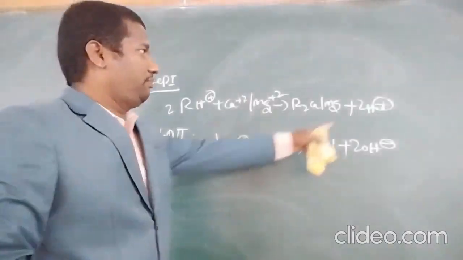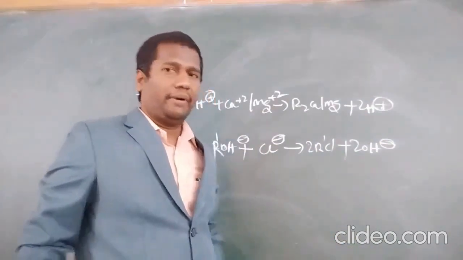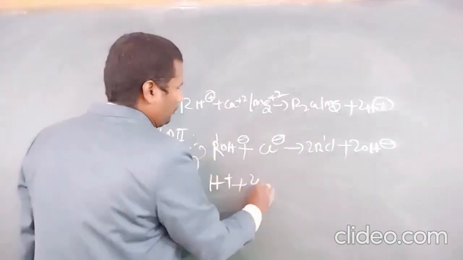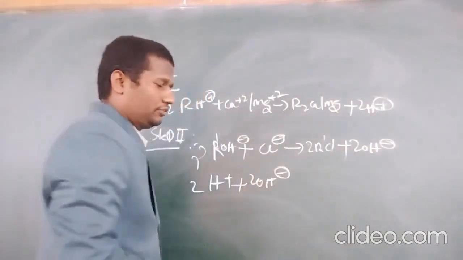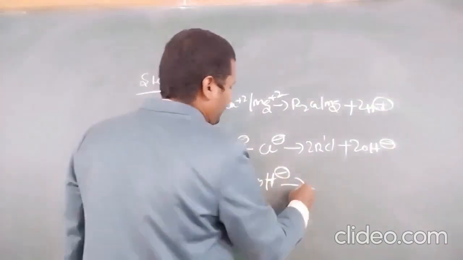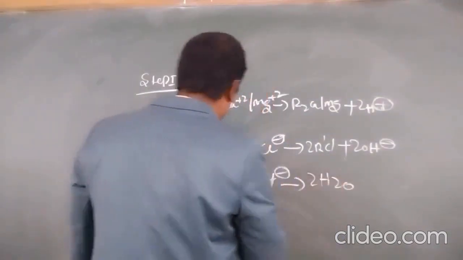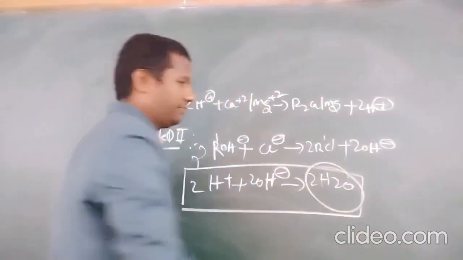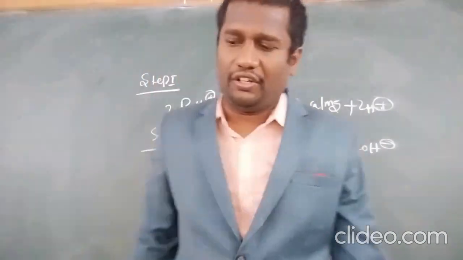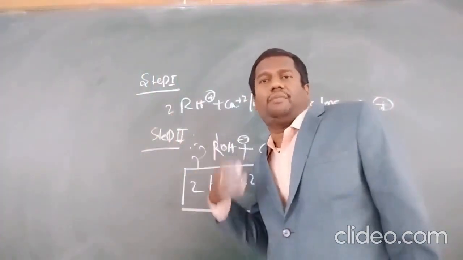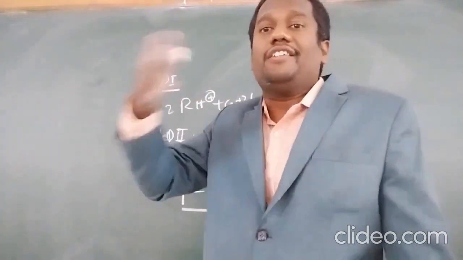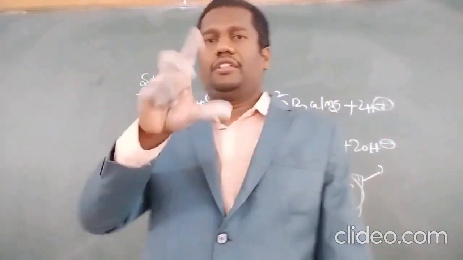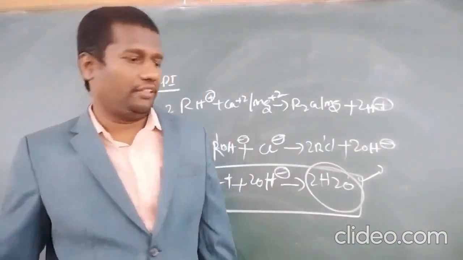Now H plus from step 1 and OH minus from step 2, step 1 and step 2 together give rise to H2O. Now this water is called deionized water. The removal of ions and minerals from hard water is called deionized water. Now, this is the ion exchange method.